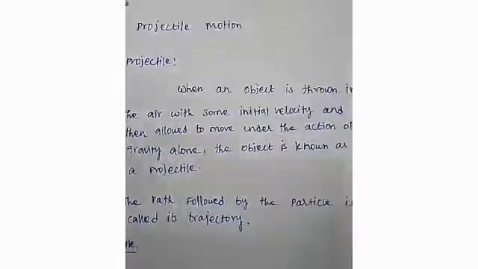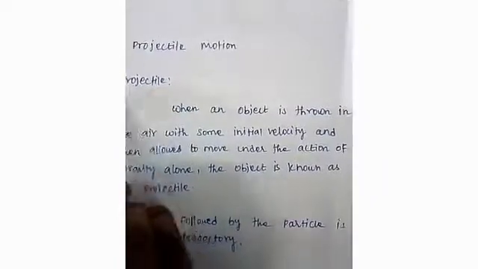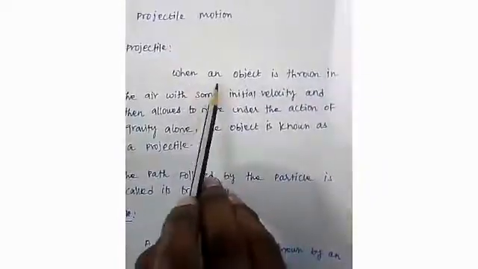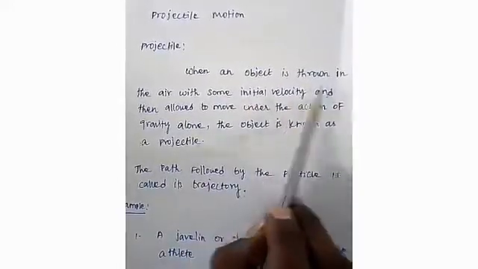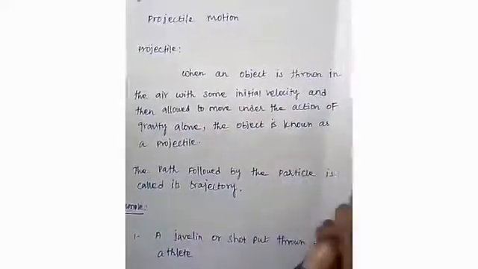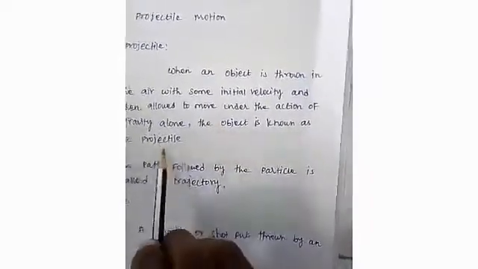Hi everyone, today let us discuss projectile motion. First, what is a projectile? A projectile is nothing but an object thrown in the air with some initial velocity and then allowed to move under the action of gravity alone. That type of object is known as a projectile.